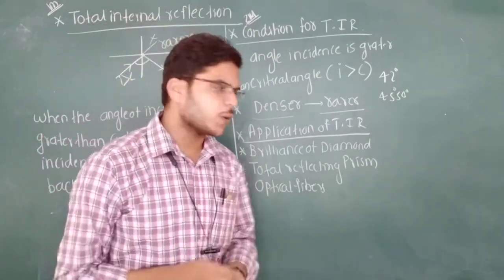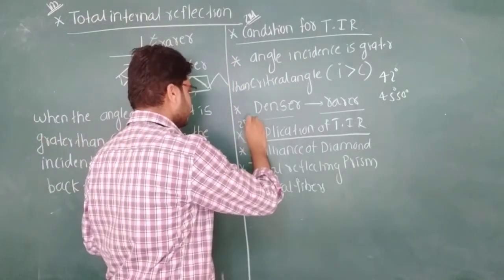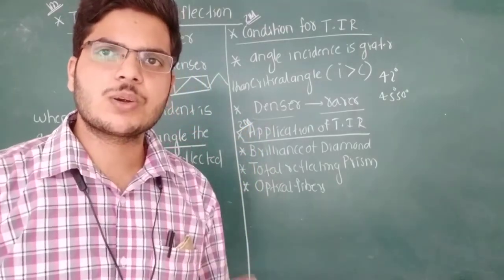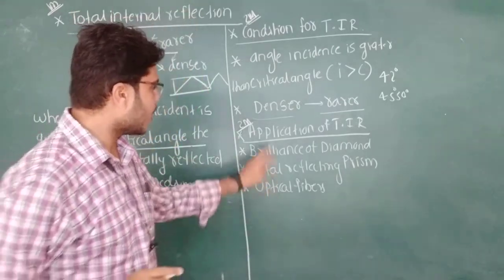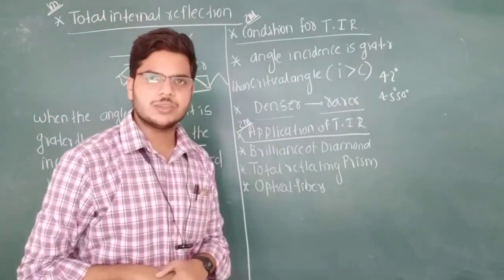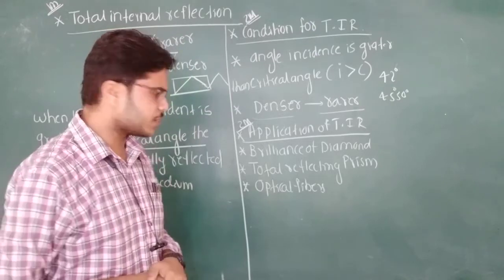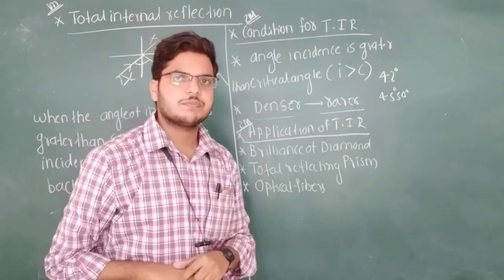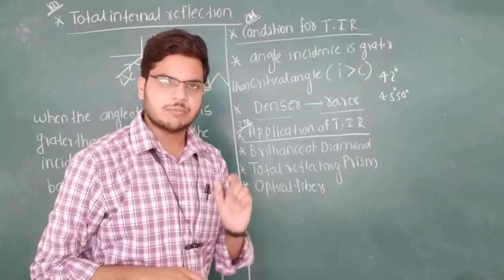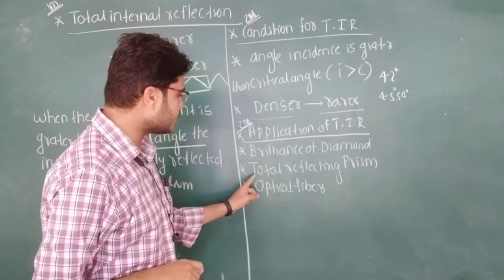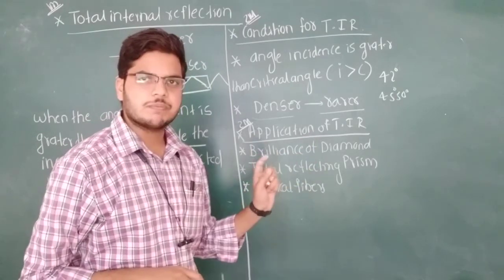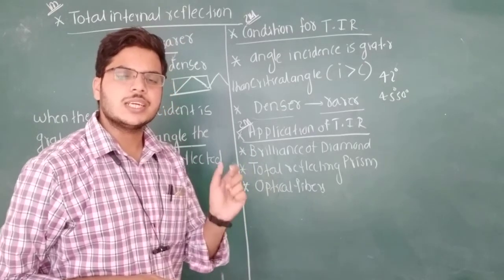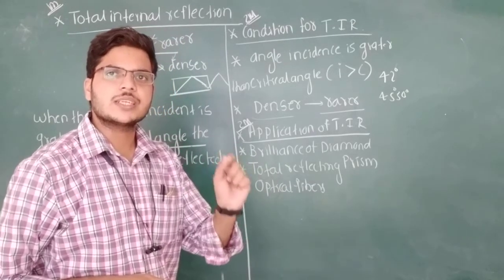Now, again there is a 2 mark important question in the examination. They may ask: write the applications of total internal reflection. Applications of TIR, where are we using it? The first application is that it is used for the brilliance of diamond or the sparkling of the diamond. The second one is that it is used in the total reflecting prism. The total reflecting prism works on the principle of total internal reflection.